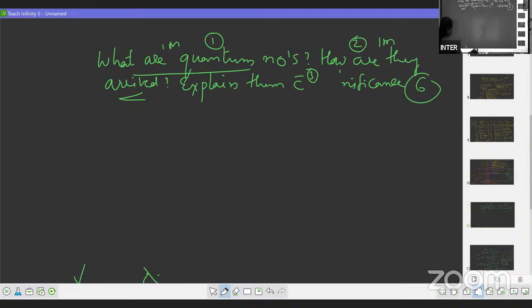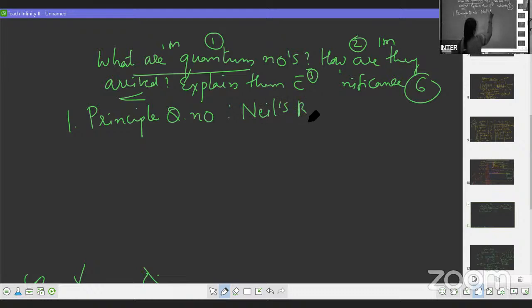So see the first quantum number. The first quantum number is called the principal quantum number. Bohr proposed this quantum number. The symbol of the principal quantum number is small n. The values of n are 1, 2, 3, 4, and so on.